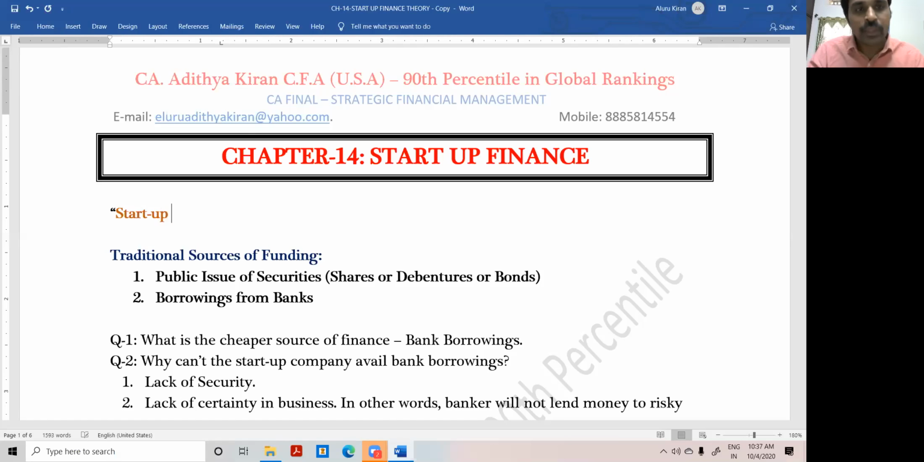Startup involves some innovation, something they are trying for the first time. That is the reason risk is involved. If you do the same kirana shop business, the banker will not find any risk in the kirana business. The banker very well knows how the kirana business will run. Yes or no?